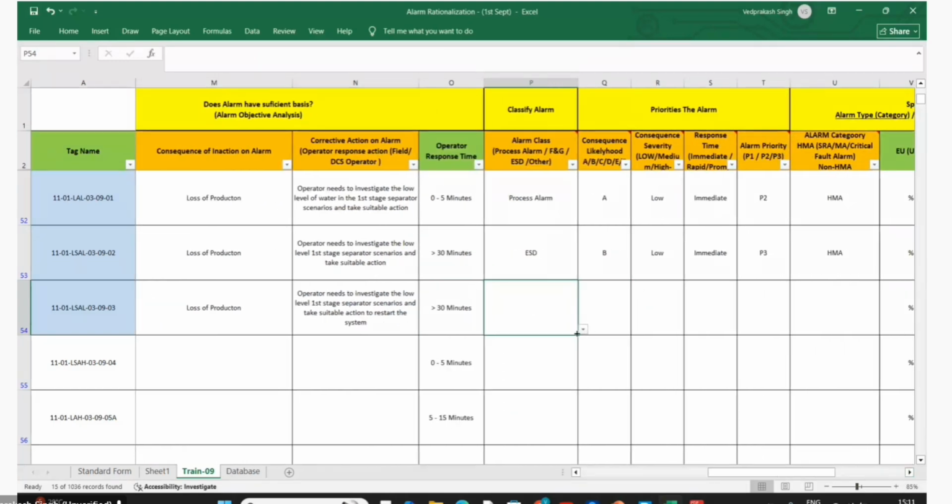Guru, you are here? Yes, Chairman. Okay. So this is the ESD function, right? ESD and safety function. Because we have tripped. Now, if operator doesn't take action in given time, what is the likelihood and severity?